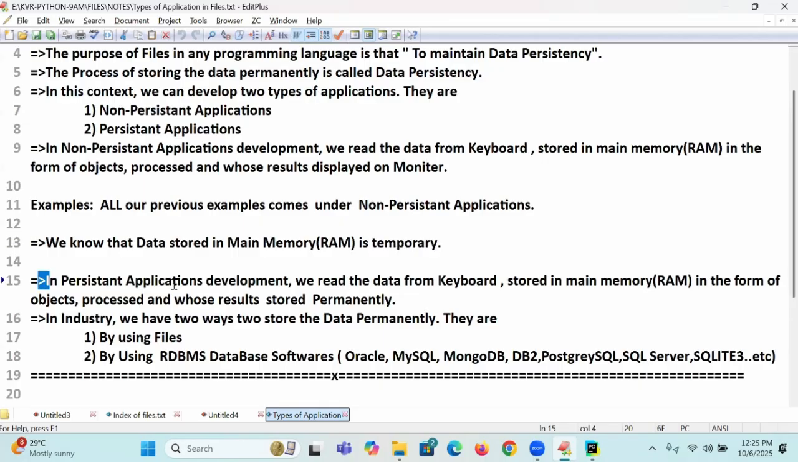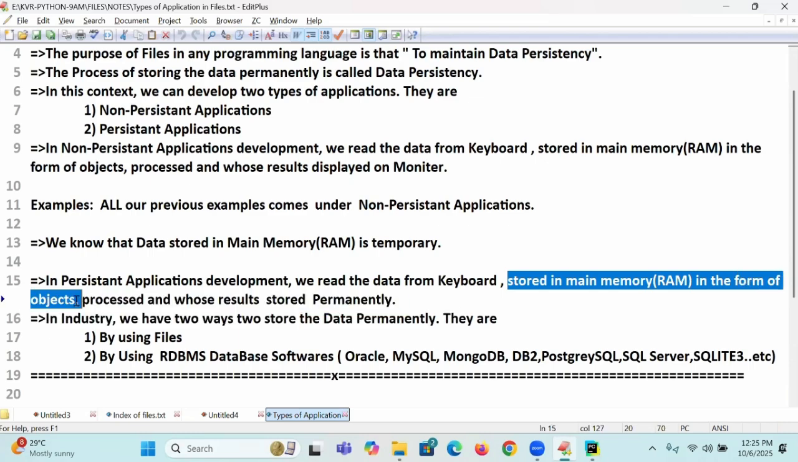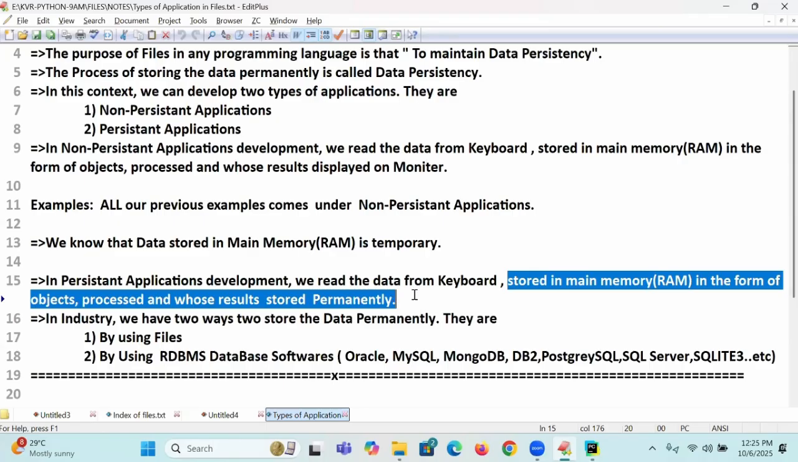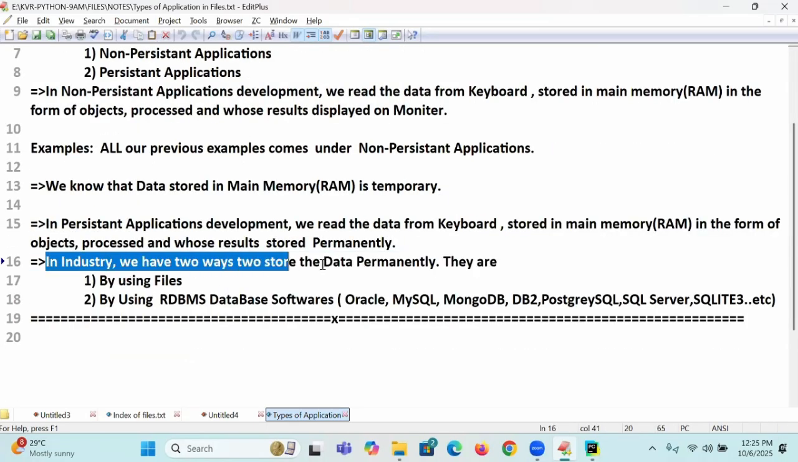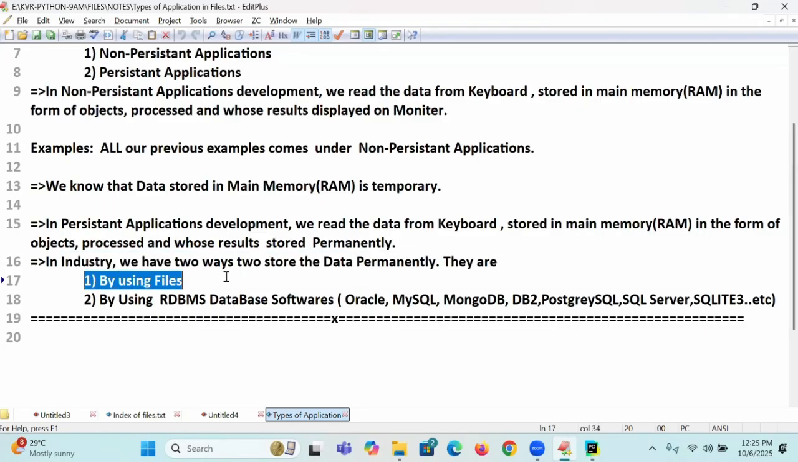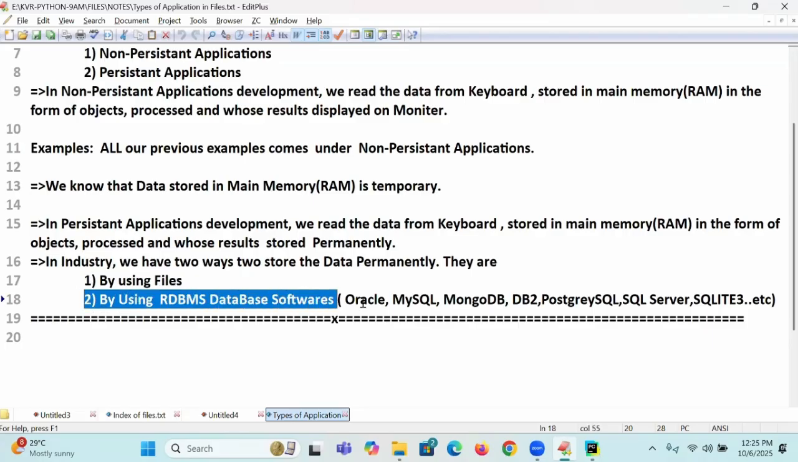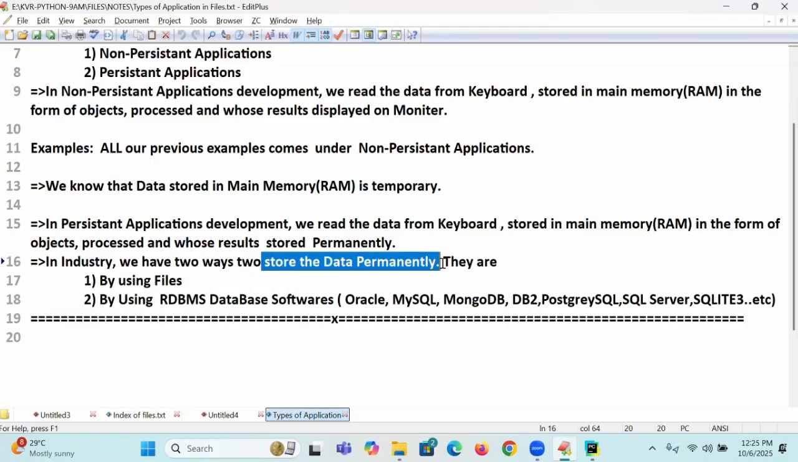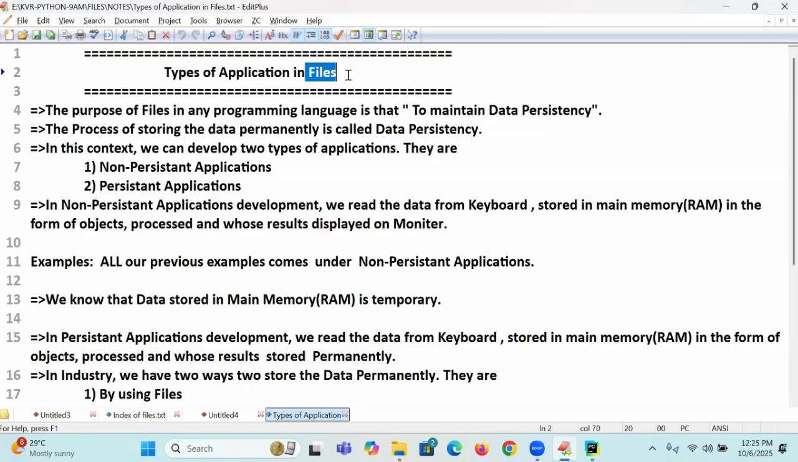So, in persistent application development, we read the data from the keyboard, store it in main memory in the form of objects, process it, and the result is stored permanently. In industry, we have two ways to store the data permanently: by using files, and by using RDBMS database software. These are the two ways to store the data permanently. So, what is the need of learning files in the present industry? To get data persistency. Every topic will have a purpose.